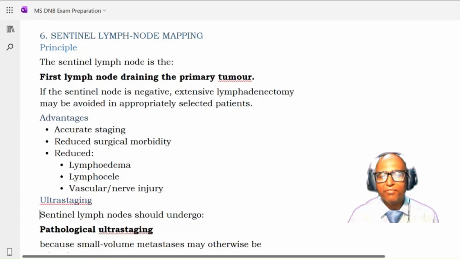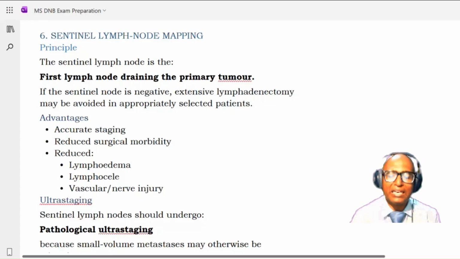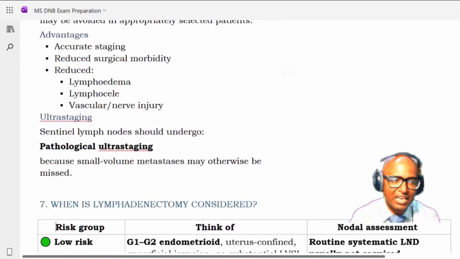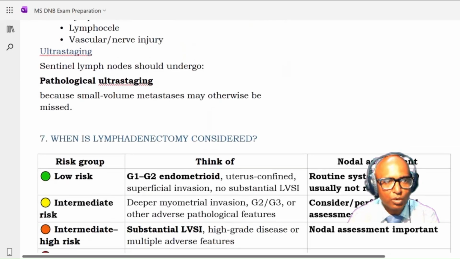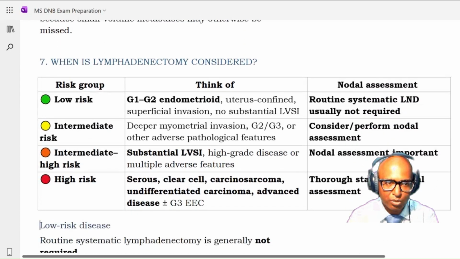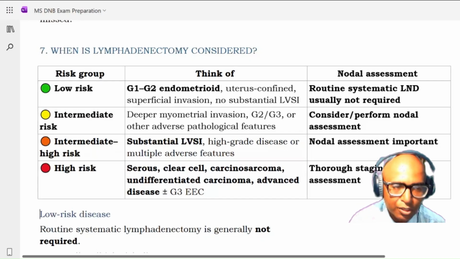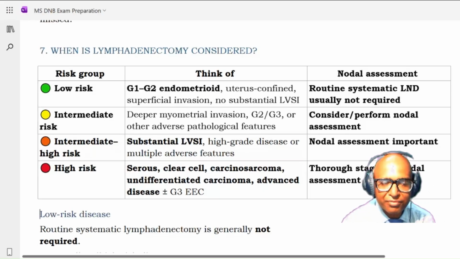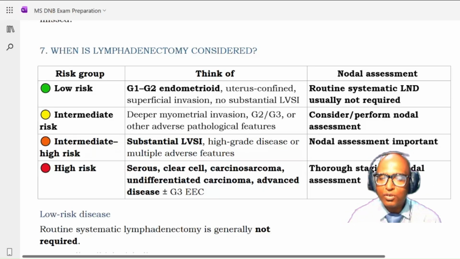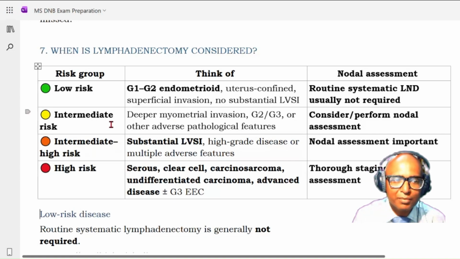But when you do the sentinel lymph node mapping, at the same time you have to go for ultrastaging. Now, what is this ultrastaging? That also we have discussed in the last session. Sentinel lymph nodes should undergo pathological ultrastaging because small volume metastasis may otherwise be missed. Okay. Now, come to a very important concept, that is the risk group. Okay, so endometrial carcinoma is divided into different risk groups. You have a total of 4 groups. Okay, low risk, intermediate risk, then intermediate high risk, and next is high risk. Okay, so intermediate you have 2.